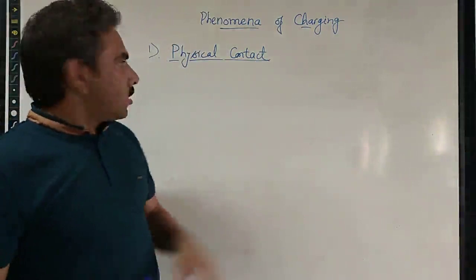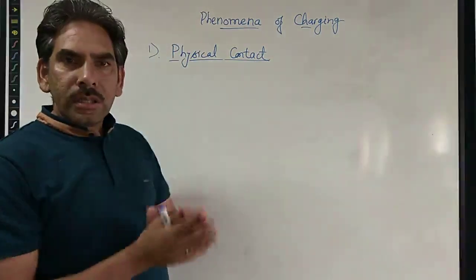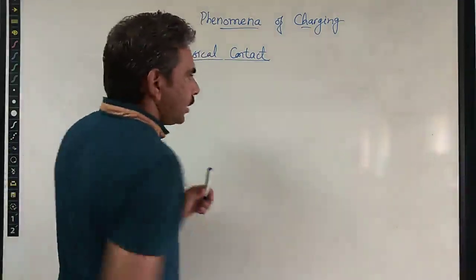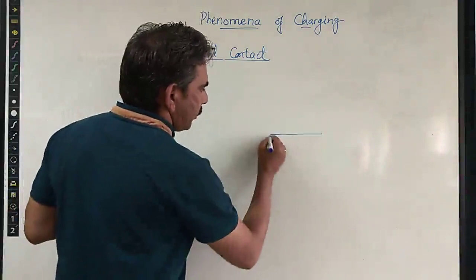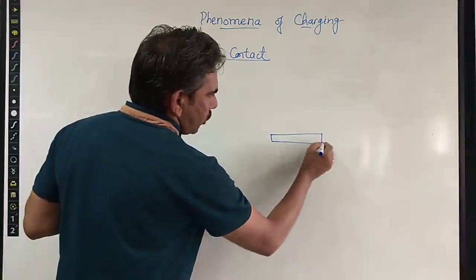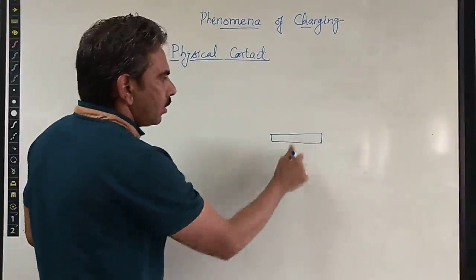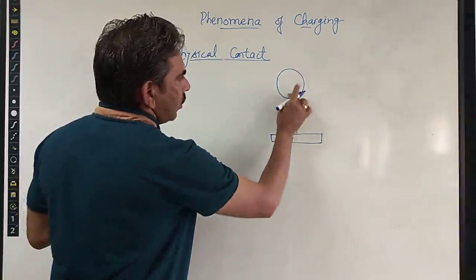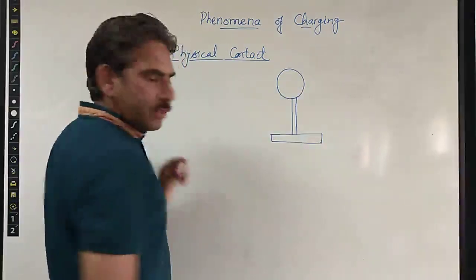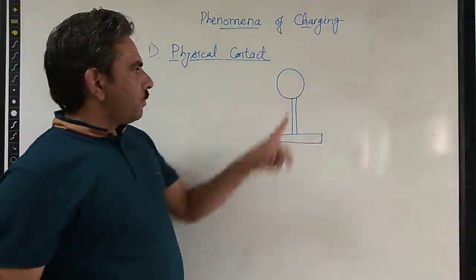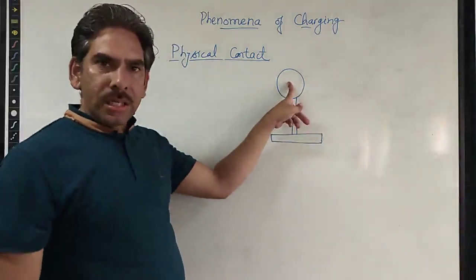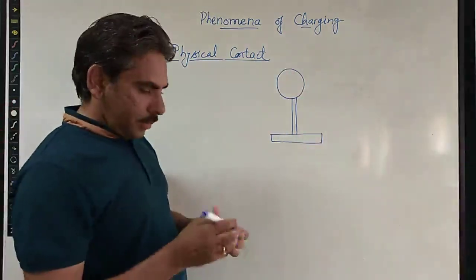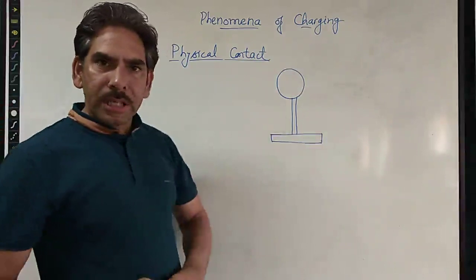So how does charging take place whenever the objects are brought in physical contact with each other? To make it easy to understand, let me take this example. Suppose that on some insulating stand we are placing a spherical object, just like this. First, we can take that this is a metallic conductor, spherical in shape. Now this is electrically neutral, it has no charge, it has an equal number of positive and negative charges.